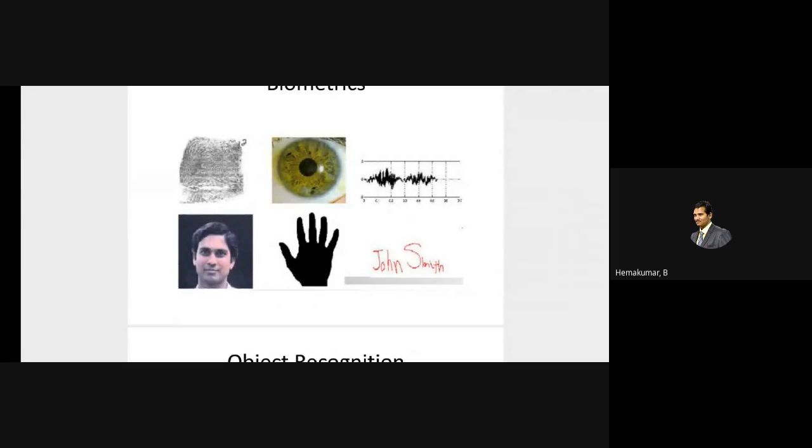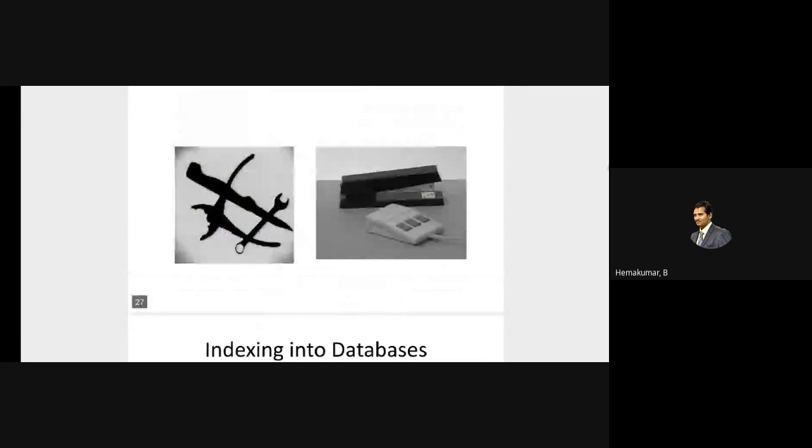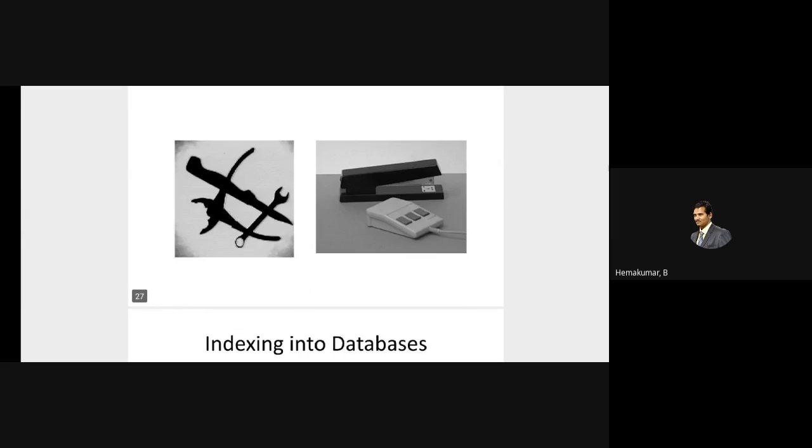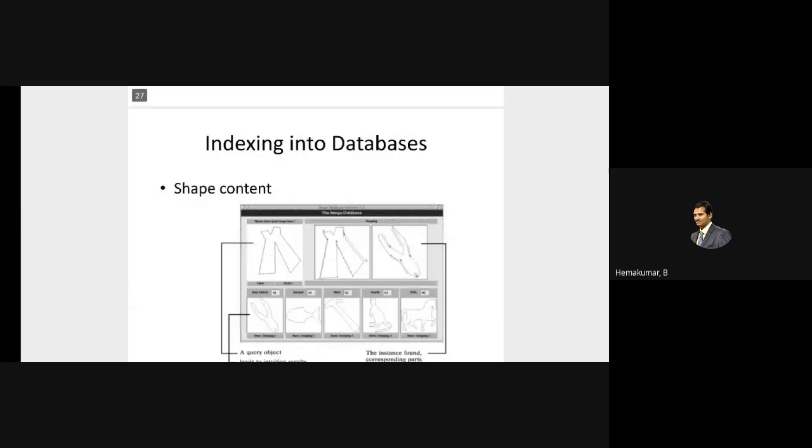Signature verification and biometrics have now become day-to-day and very inevitable applications, which are being adopted throughout, even in schools. Object recognition is mainly used in robotics, satellite imagery, and many kinds of industrial applications, such as the flow line of the automobile industry. When there is a defective part, it can easily be removed from the flow line by using pattern matching and indexing into databases.